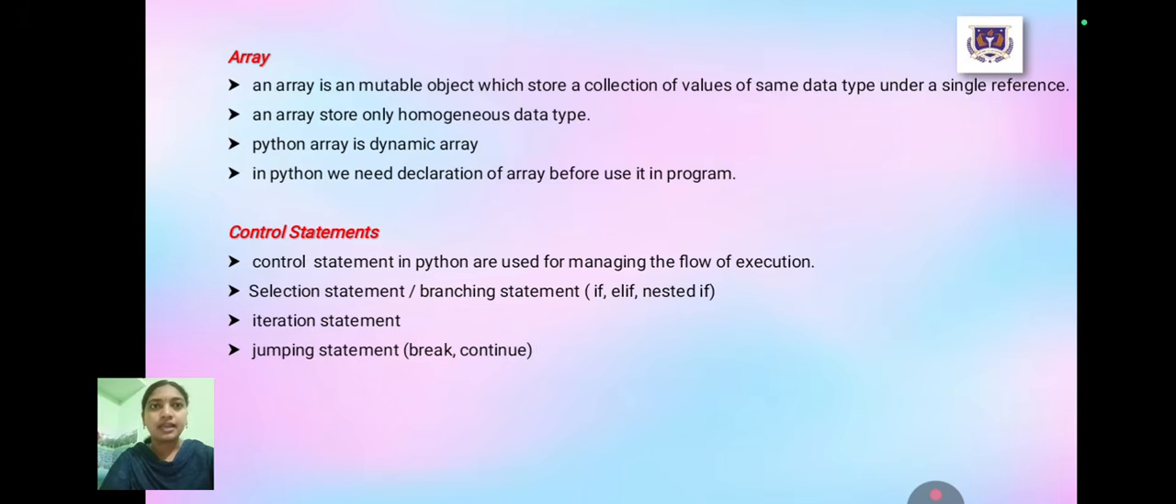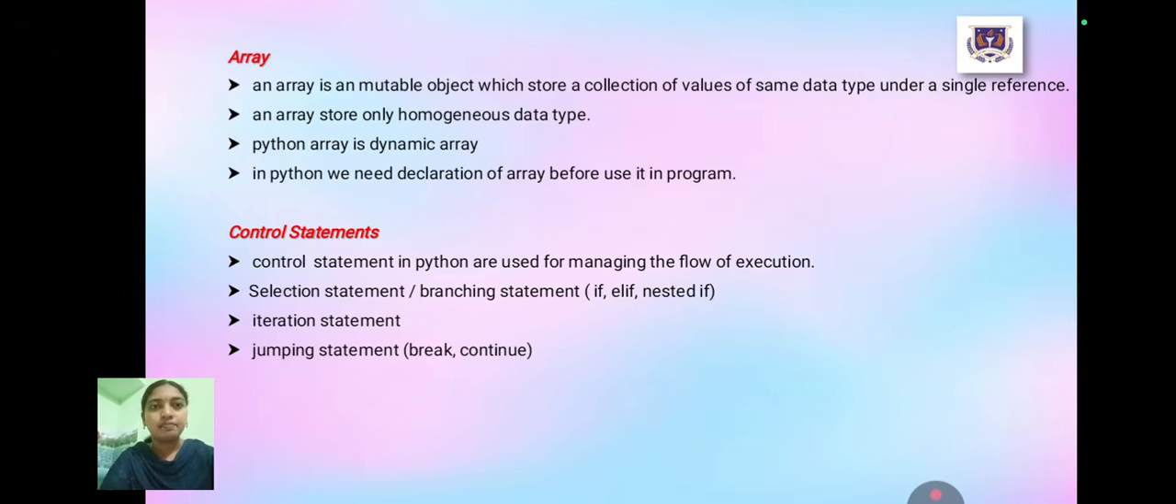Array. An array is a mutable object which stores a collection of values of the same data type under a single reference. An array stores only homogeneous data types. A Python array is a dynamic array. In Python, we need declaration of an array before using it in a program.